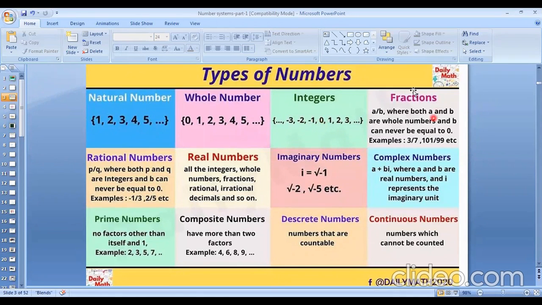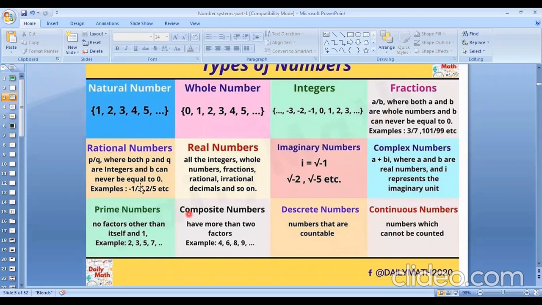Remember it. In fraction, you must know a divided by b types number, where a and b are whole numbers, and b can never be negative, or b can never be 0. That means a divided by b types number is called fraction. For example, 3 by 7, 101 by 7, 99, etc.